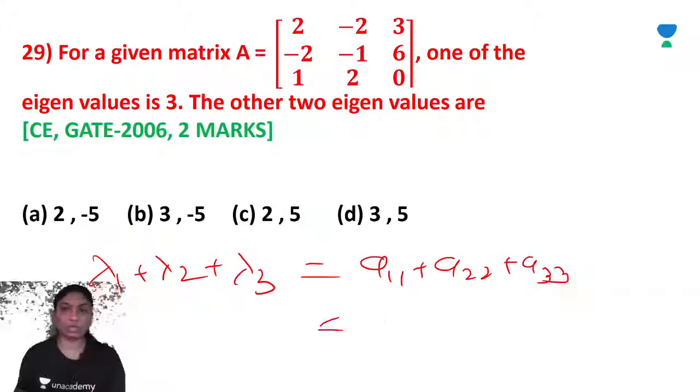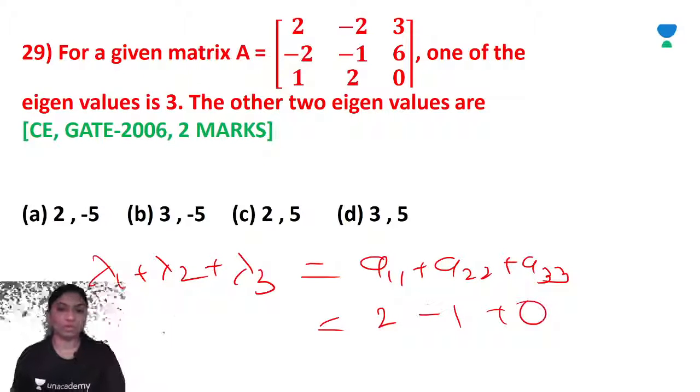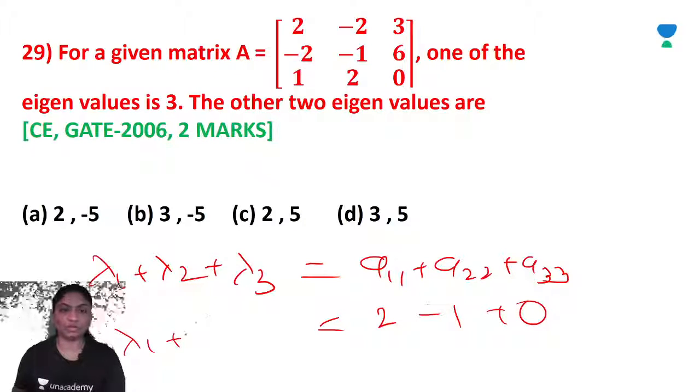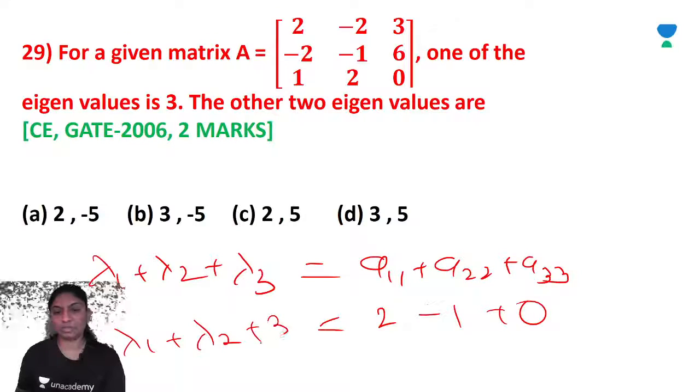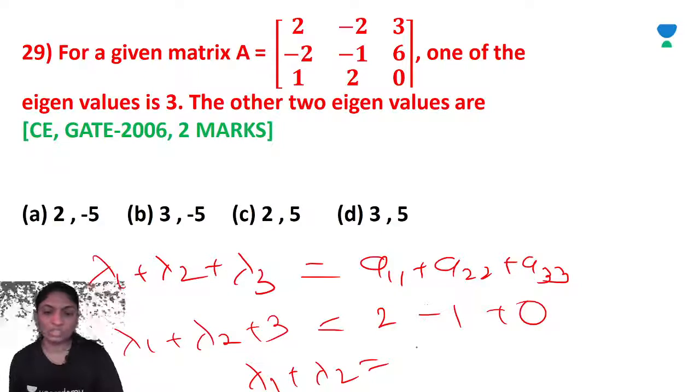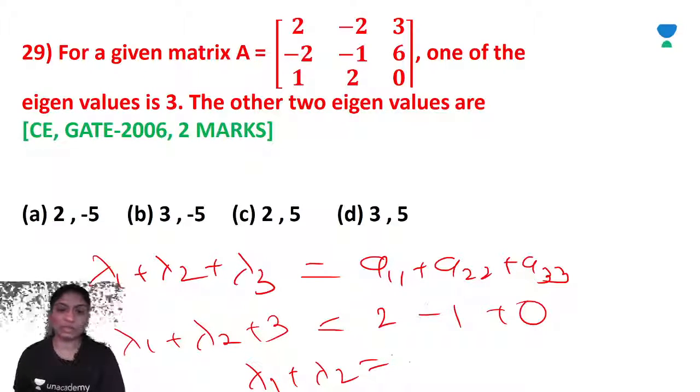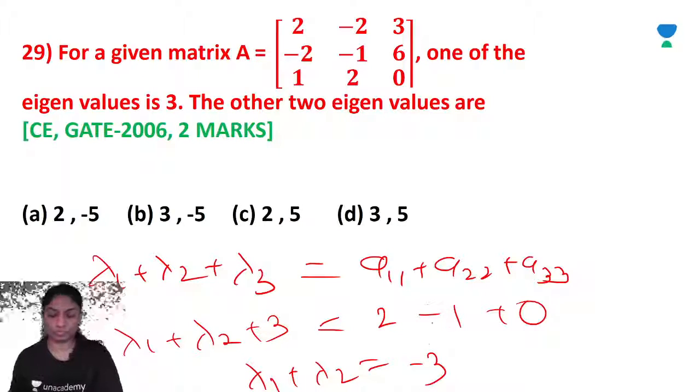Right? Here a11 plus a22 plus a33 is 2 minus 1 plus 0, so the sum is 1. One of the eigenvalues is 3, so lambda 1 plus lambda 2 plus 3 is 1, so lambda 1 plus lambda 2 is equal to minus 2. Right?